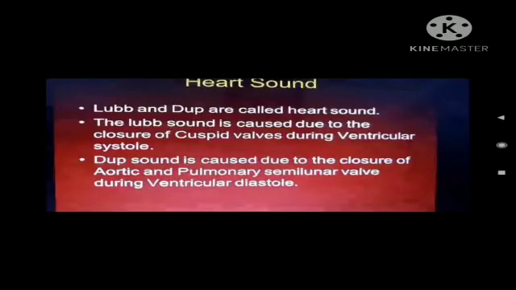During contraction of the heart, 2 sounds are produced, that is lub and dub, and these are called heart sounds. The lub sound is caused due to the closure of cuspid valves, that is the bicuspid and tricuspid valves, during ventricular systole. And the dub sound is produced due to the closure of aortic and pulmonary semilunar valves during ventricular diastole.